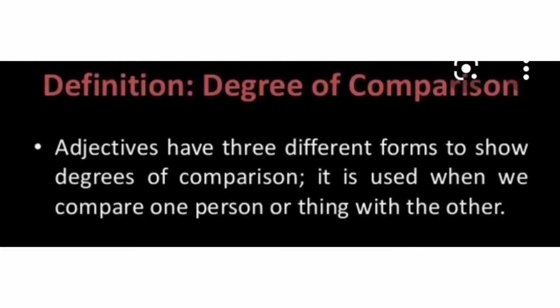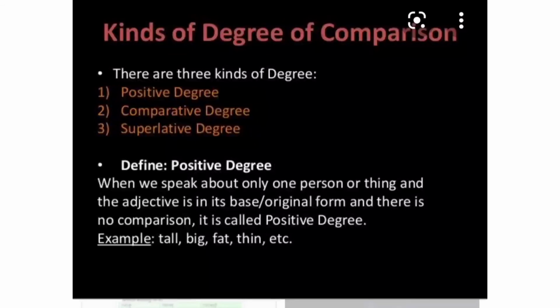Degree of comparison. Adjectives have three different forms to show degrees of comparison. It is used when we compare one person or thing with the other. Kinds of degree of comparison. There are three kinds of degree: positive degree, comparative degree, and superlative degree. Positive degree. When we speak about only one person or thing and the adjective is in its base or original form and there is no comparison, it is called positive degree. For example, tall, big, fat, thin, etc.